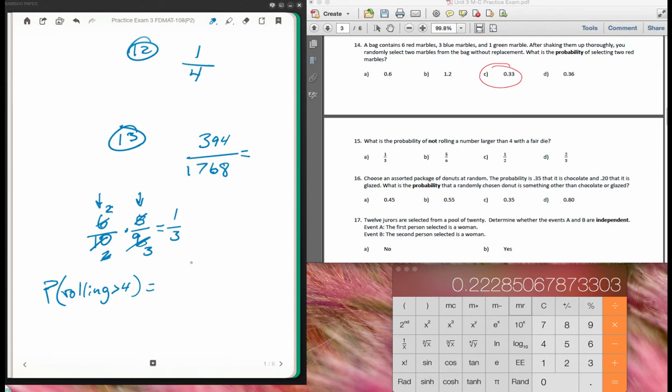How many options are there? Well, I can roll a 5 or a 6. So I have 2 options out of 6, or 1/3. So that's the probability of rolling a number larger than 4. What's the probability of not doing that? Well, you can go 1 minus that 1/3, and it'll give you 2/3. You could have also done it this way. The probability of not rolling larger than 4 would be 1, 2, 3, and 4, which would be 4 options out of 6, which also reduces down to 2/3. So either direction, in this case, wouldn't be too bad. So 2/3 is the correct answer.